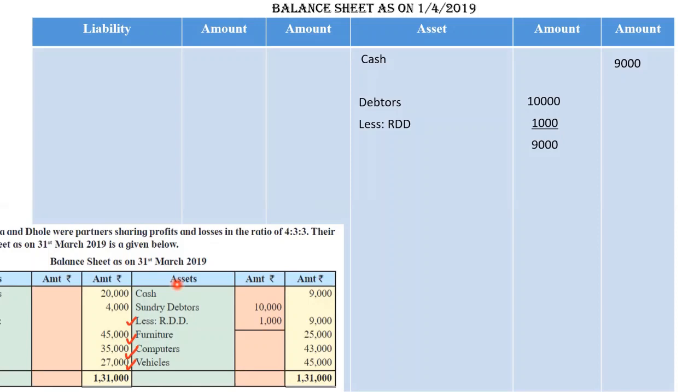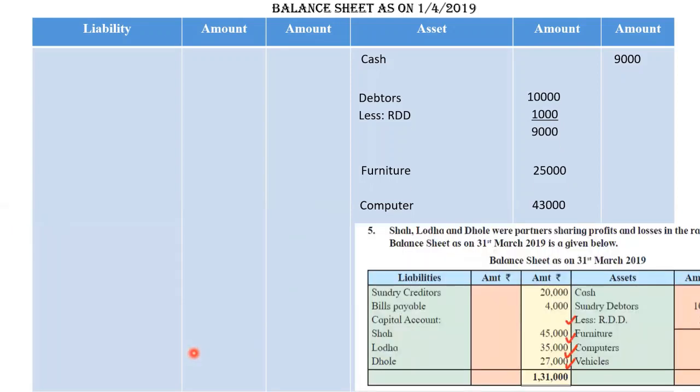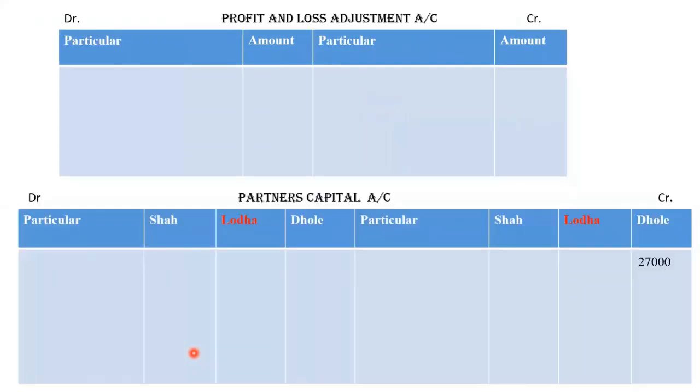I have written it in the gross column because we are having an adjustment regarding RDD. Then furniture we are having, computer, vehicles. This way I have completed my asset side. Moving to the liability side, sundry creditors, bills payable, capital account is there, which we will transfer in the partners' capital account as opening balance of partners 45,000, 35,000 and 27,000.